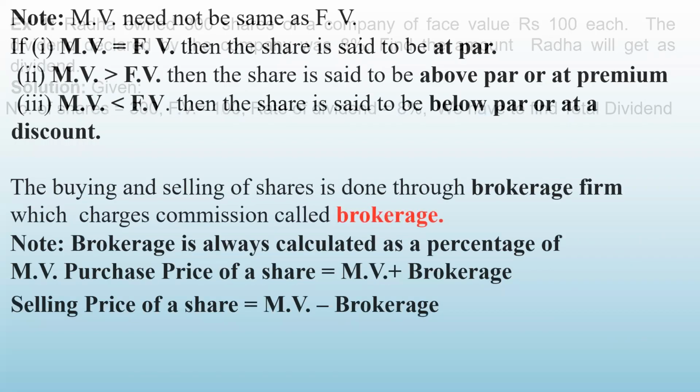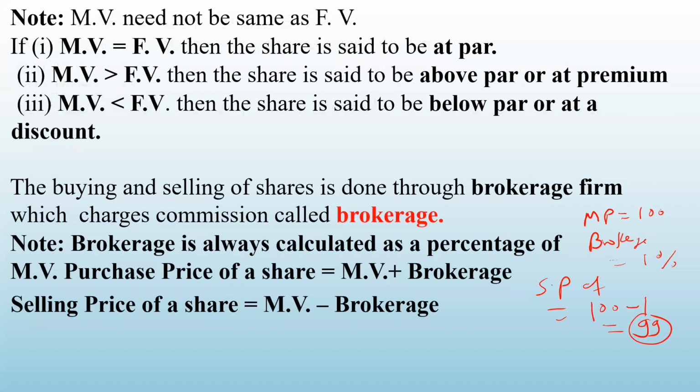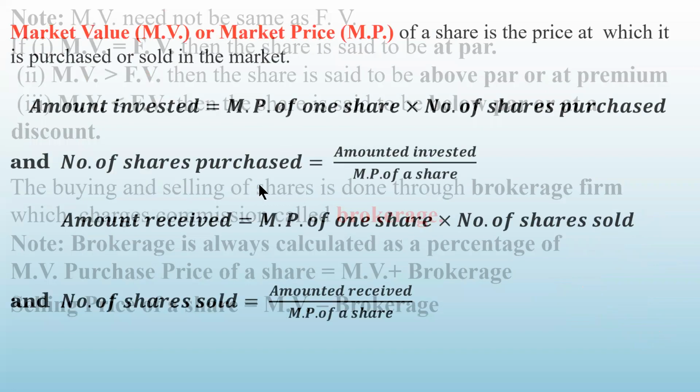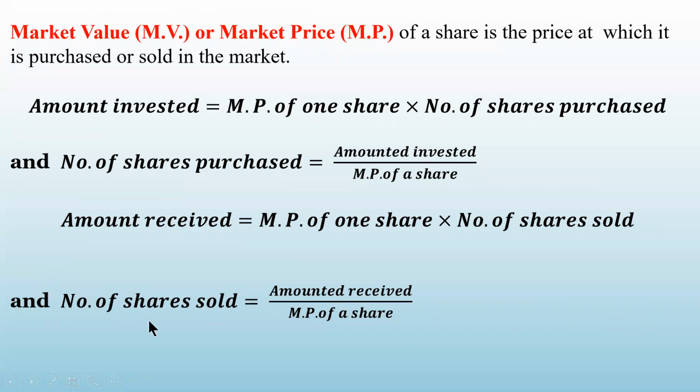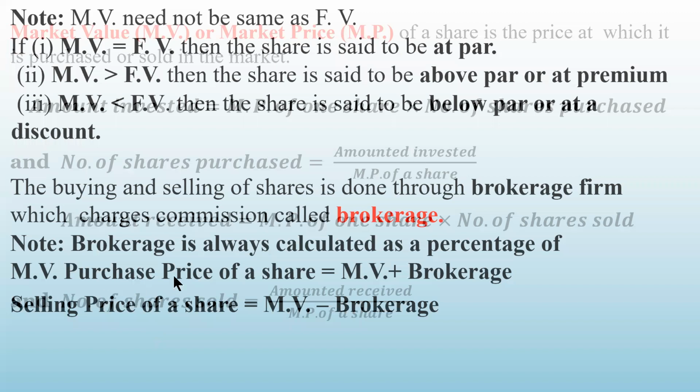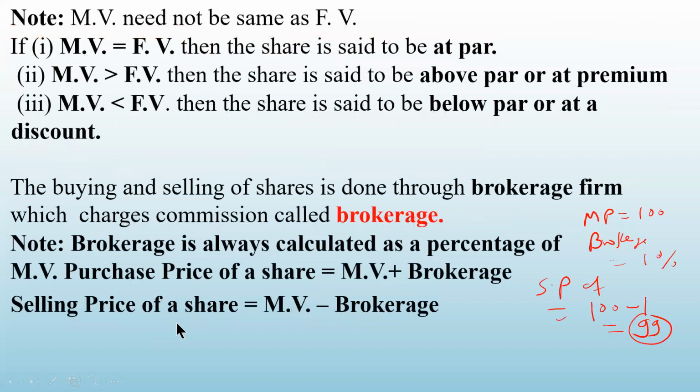So to summarize what we have done today, we started with the definition of share. What are different types of shares? What is the term face value? What is the meaning of dividend? What is market value? And when do you say that share is at par, above par, and below par? And also how to calculate the amount invested, number of shares purchased, amount received, number of shares sold. And finally, how to find out the purchase price and selling price of a share.